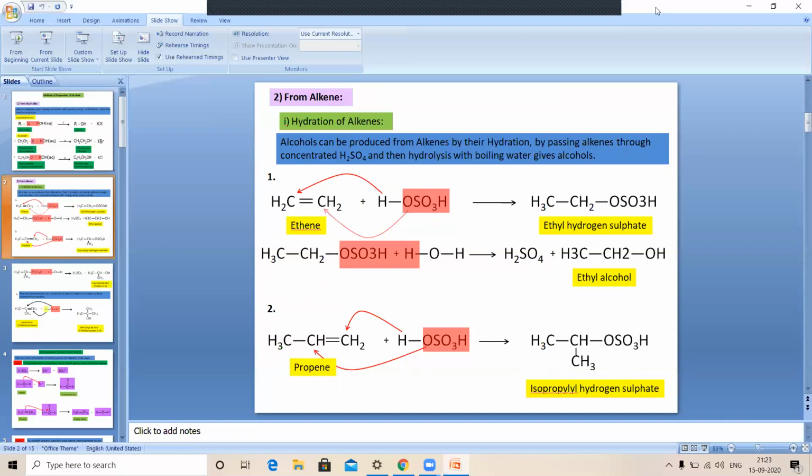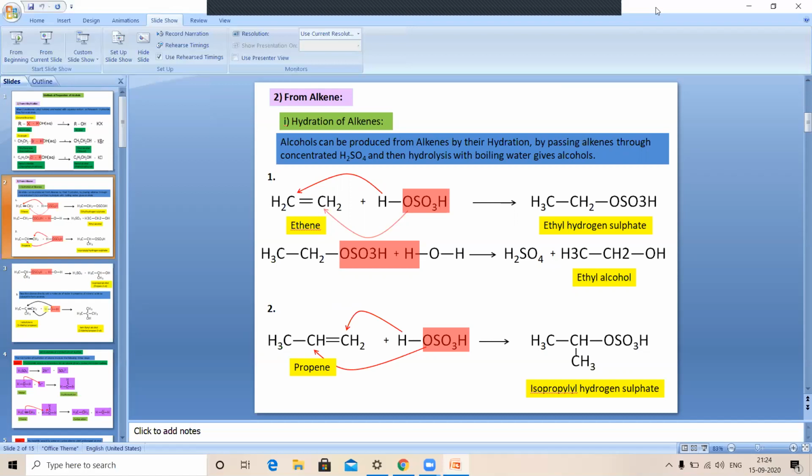The addition of a water molecule across the double bond in an alkene is called the hydration of alkenes. This method is useful for the preparation of secondary and tertiary type of alcohols. By using this method, we cannot prepare primary alcohols. The addition of water to an unsymmetrical alkene takes place according to Markovnikov's rule. The only primary alcohol that can be prepared by this method is ethyl alcohol. As alkenes are easily available, if you want to prepare alcohols in industries, the industrial production of alcohols can be done by using this method.